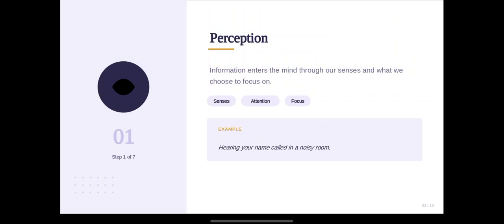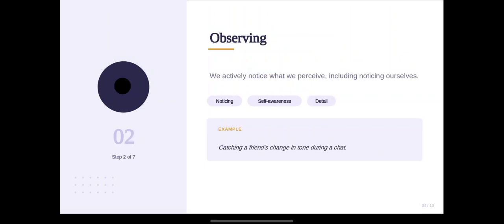Then we move to the next thing, which is observing. Observing is the process where we actively notice what we perceive, including noticing ourselves also. When someone is calling us, we turn towards them, and then we try to observe them, noticing what they are trying to say to us.